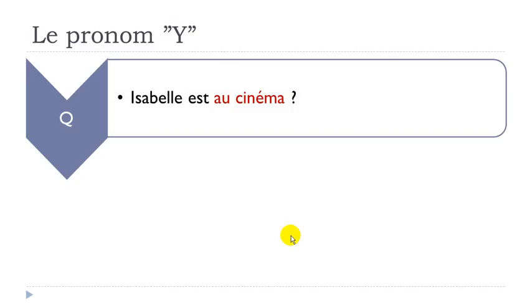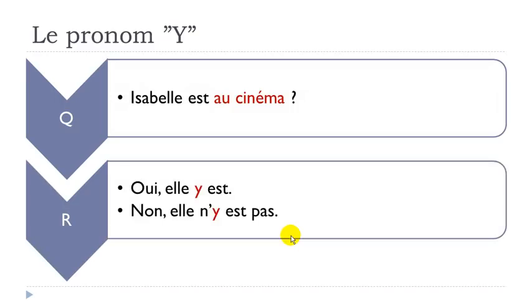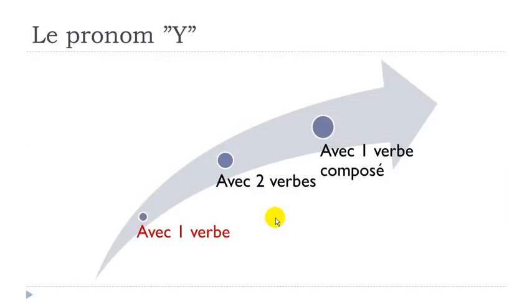Isabelle est au cinéma? Oui. Elle y est? Non. Elle n'y est pas. Same thing, okay? Negation here before your pronoun, but then the e is going away, and then pas after your verb. Okay? So let's see now how you construct it with one verb.